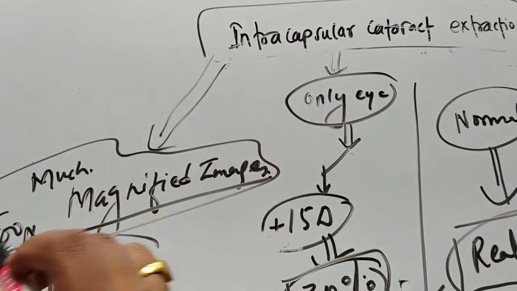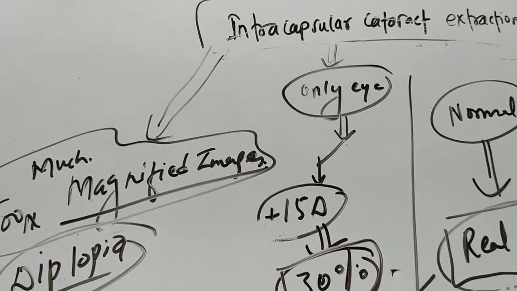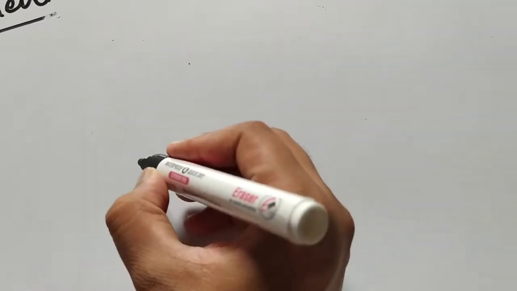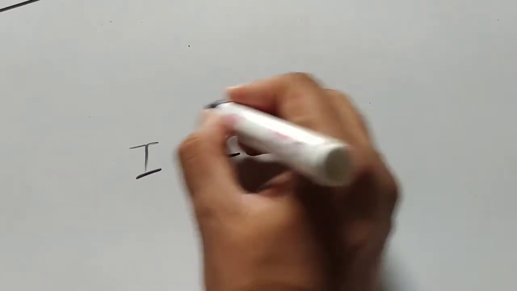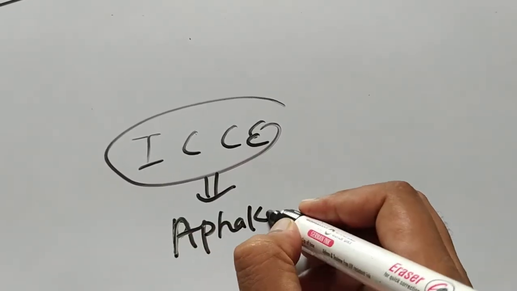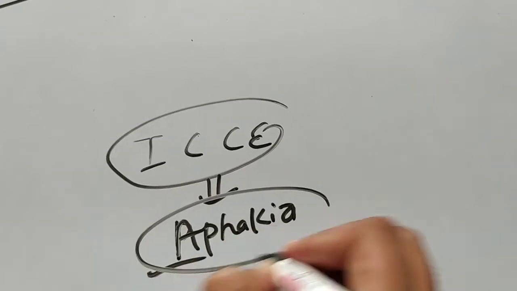And yes, you will always have to wear the glasses in order to see. So that's why this operation is not done nowadays. Now we saw that in the intracapsular cataract extraction, the person will ultimately become aphakic, or we can say the person will have aphakia.